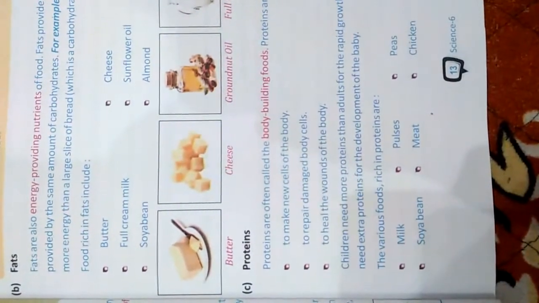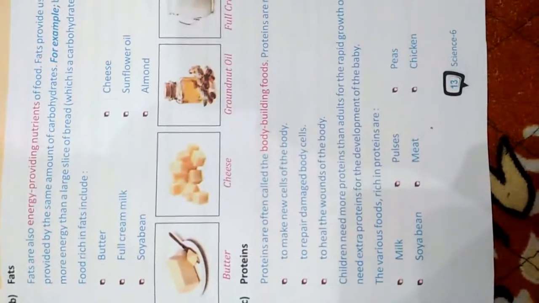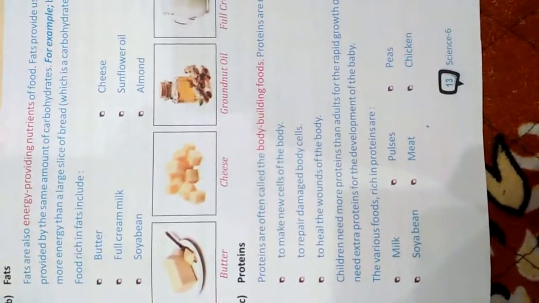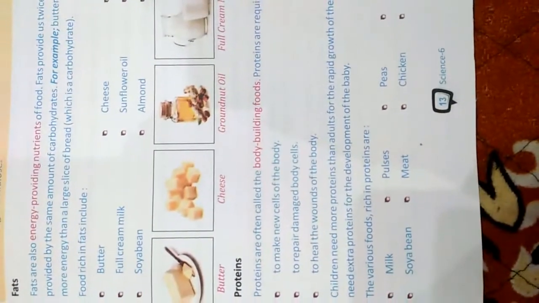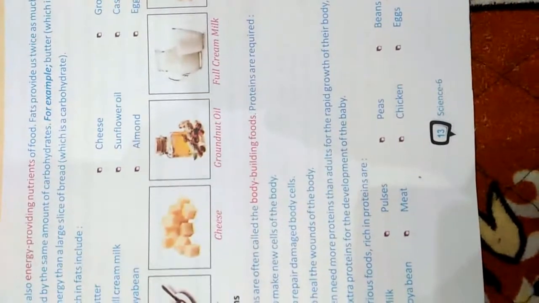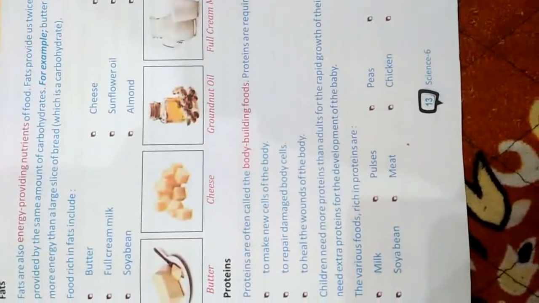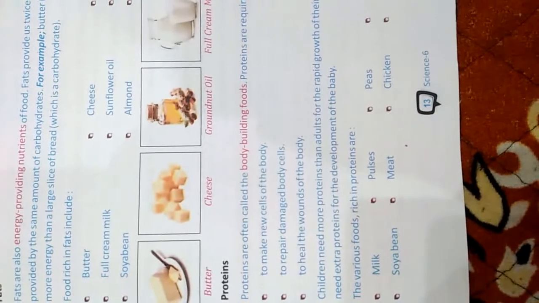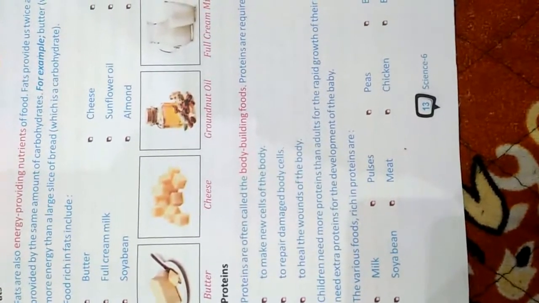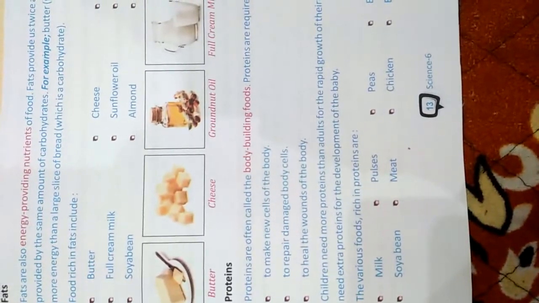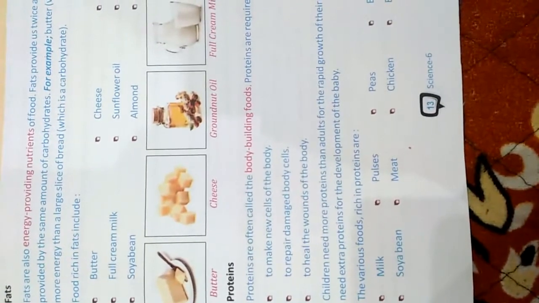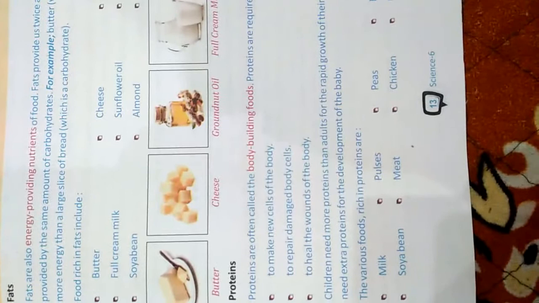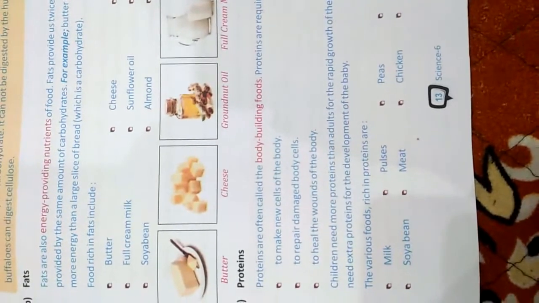Proteins are often called the body building foods as they help in our growth and proper functioning of our body. Proteins are required to make new cells of the body, to repair damaged body cells and to heal wounds on the body caused by sharp materials like a razor.